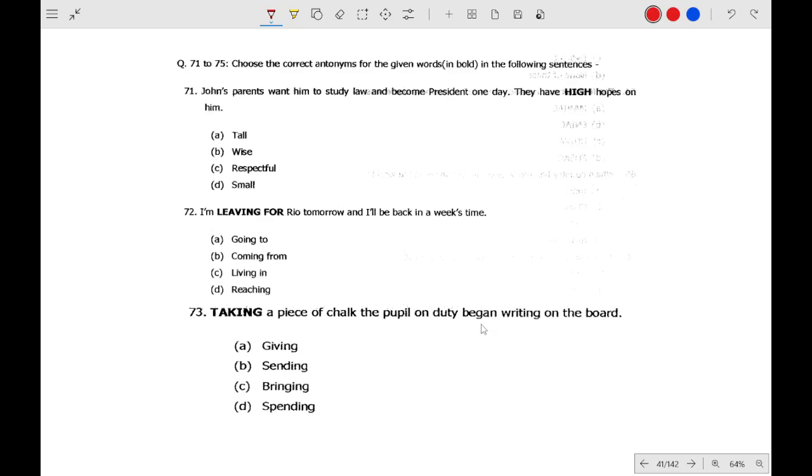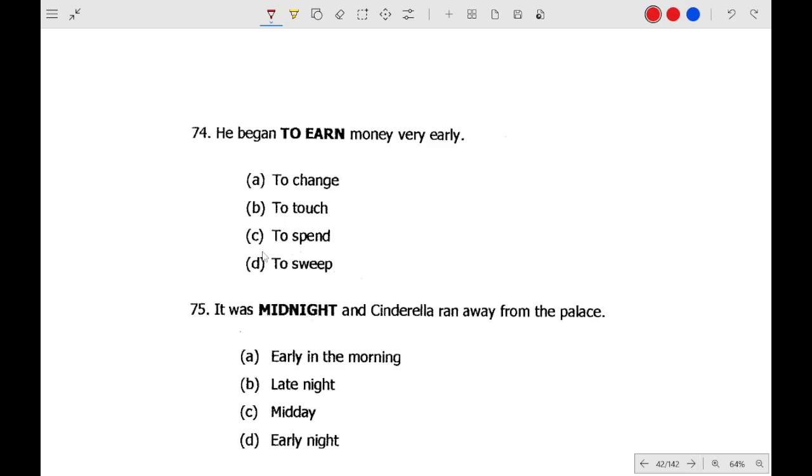So some of the questions are very easy. For example, questions number 71 to 75, you have to find the correct antonyms. Antonyms means opposites. So what is the opposite of high in this context? It will be small. Living for, coming from, taking, giving, to earn, to spend.